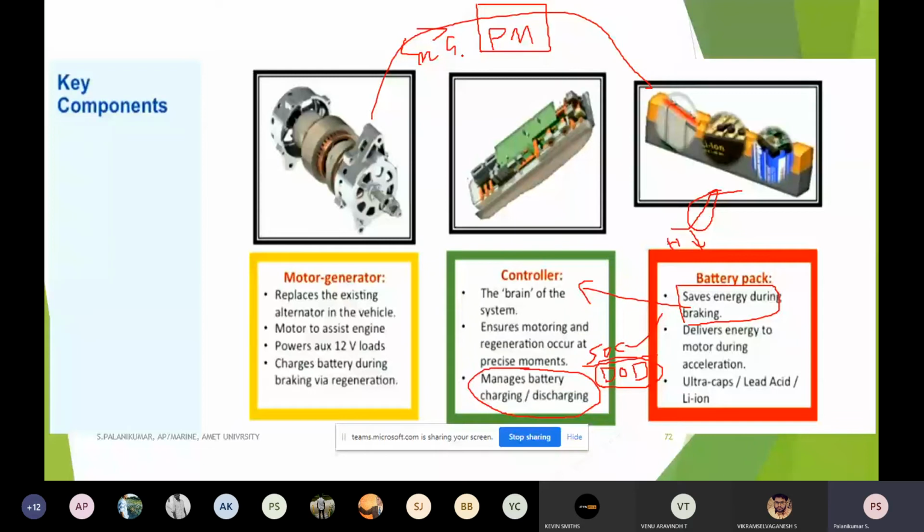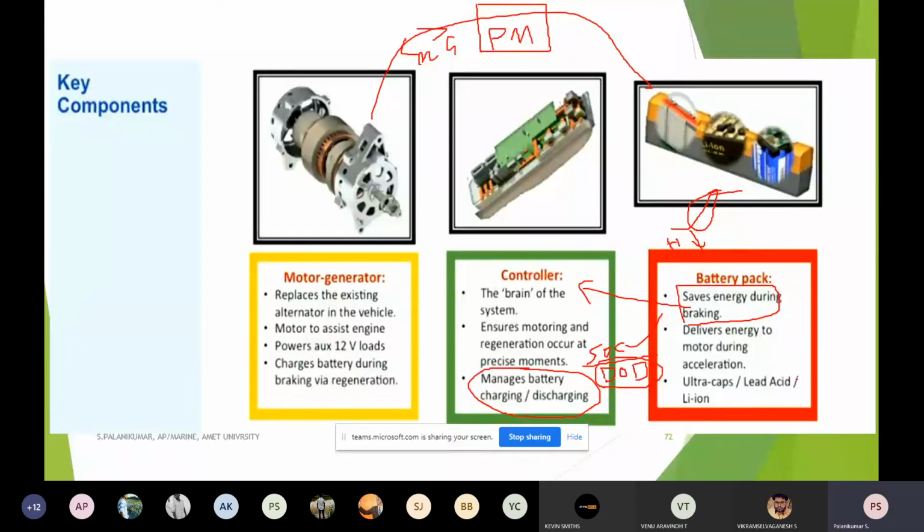Whenever there is any braking operation, energy from the battery pack will automatically be stopped. Instead, the motor will act as a generator through the same power modulator. What is the specification of the battery? Say, for example, this much voltage and this much charging current. Based on that, the switching sequence of the components in the power modulator will vary and it will give the power back. So reversible power flow is also possible, and my battery pack will ensure that this is what is happening.